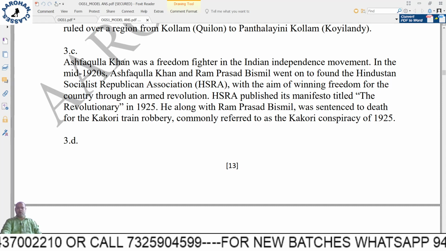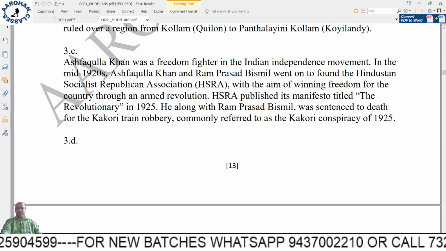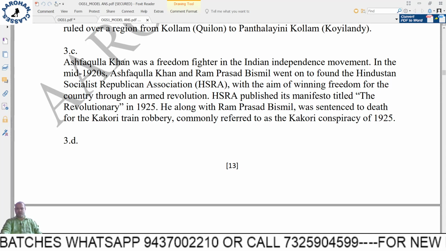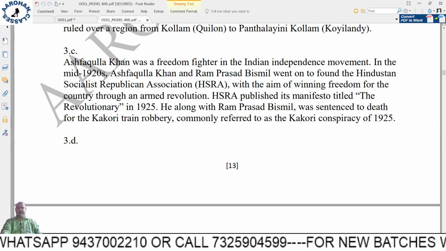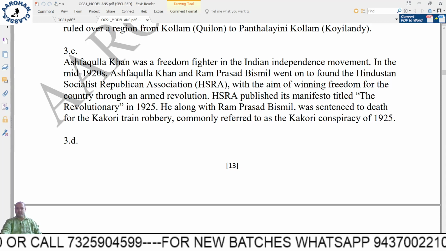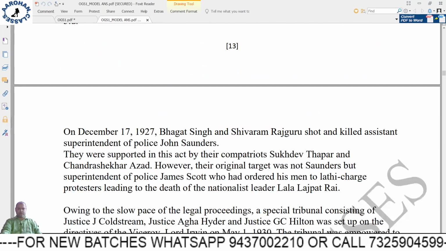Okay, so question 3, Ashfaqullah Khan. So the contribution of Ashfaqullah Khan, just go through that. He was an important member of the HSRA, and he was sentenced to death along with Ram Prasad Bismil for the Kakori train robbery.